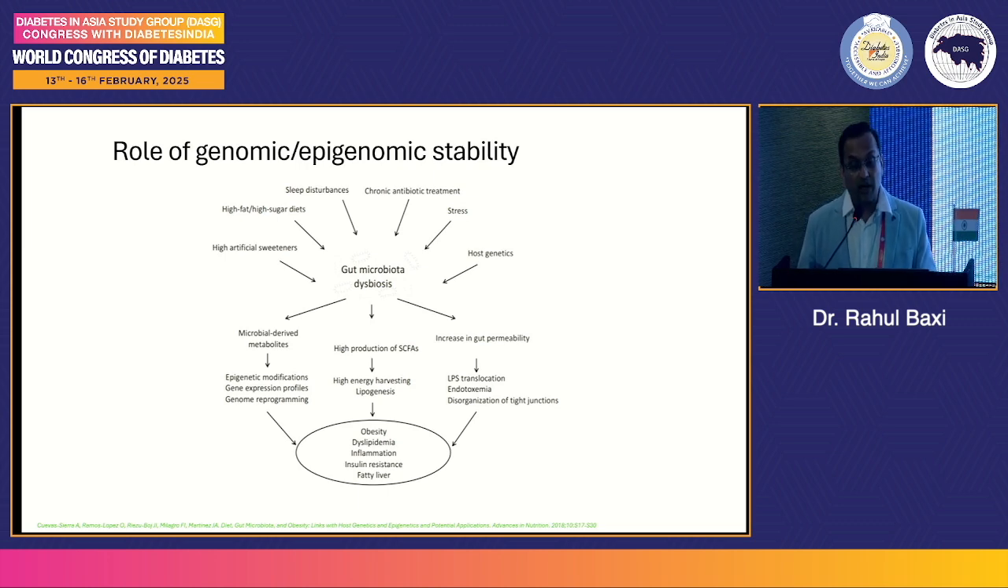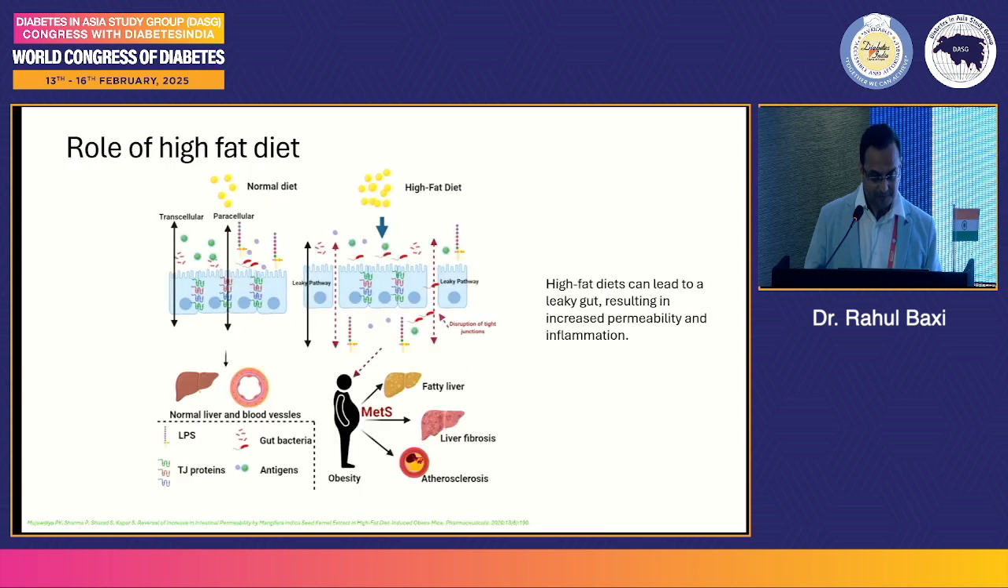Sleep disturbances, chronic antibiotic treatment is another important point which we need to consider, which can alter the gut microbiota. Indiscriminate use of antibiotics does happen at some places and in all parts of our country. Stress, host genetics. Then microbial derived metabolites, including epigenetic modifications, high production of short chain fatty acids, and increase in gut permeability. All these lead to obesity, dyslipidemia, inflammation, insulin resistance, and fatty liver.